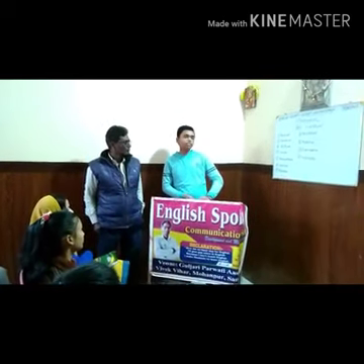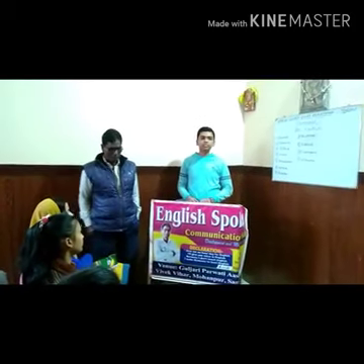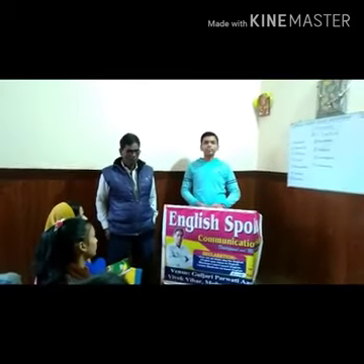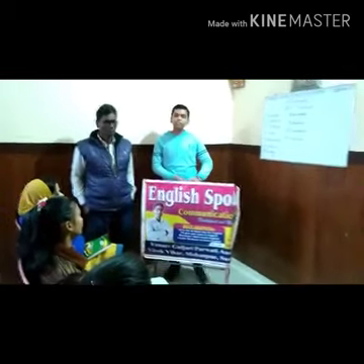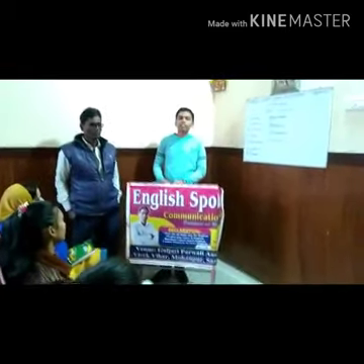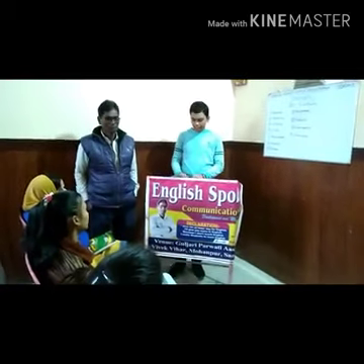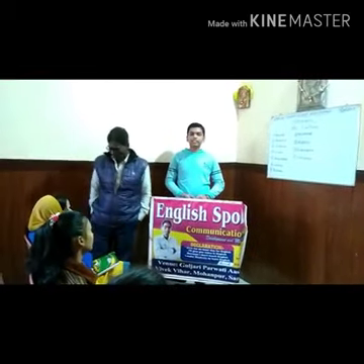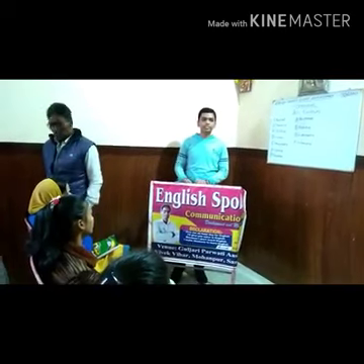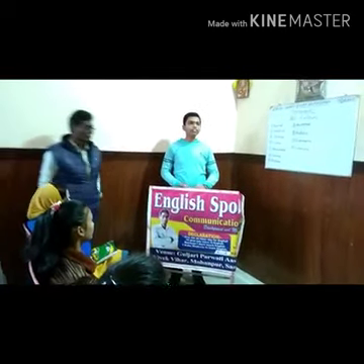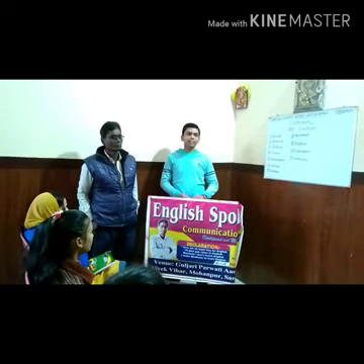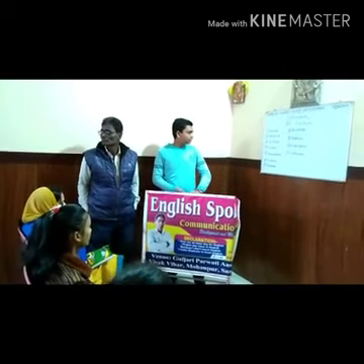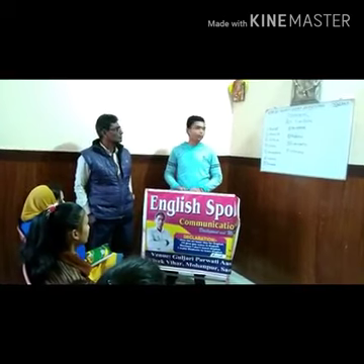Seventh one is the distributive pronoun. Pronoun which is used to distribute the noun or pronoun is called the distributive pronoun. Examples of the distributive pronoun are neither, nor, and either, or. If we want to use it in a sentence, we say either I will go, or he will go. In this sentence, either and or are used as the distributive pronoun.